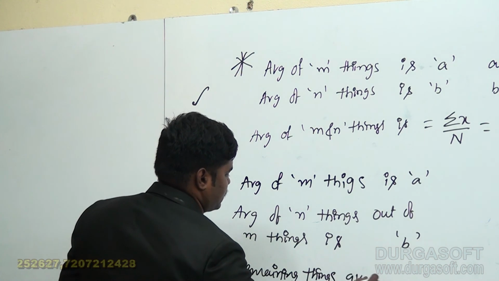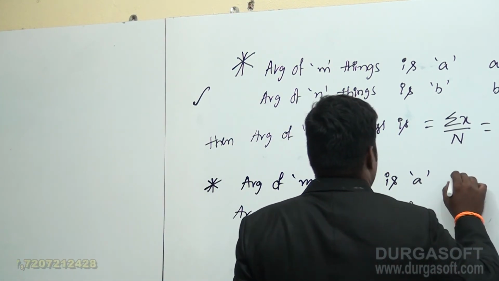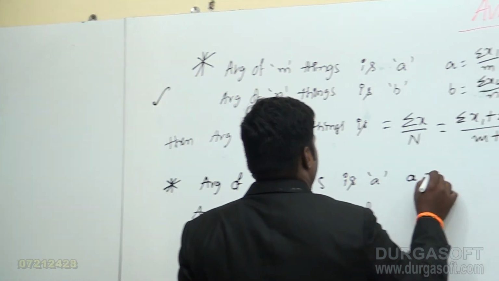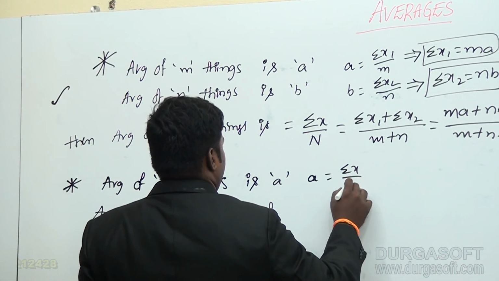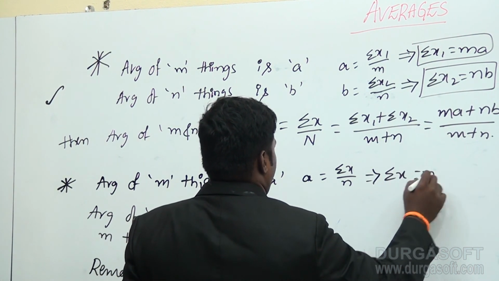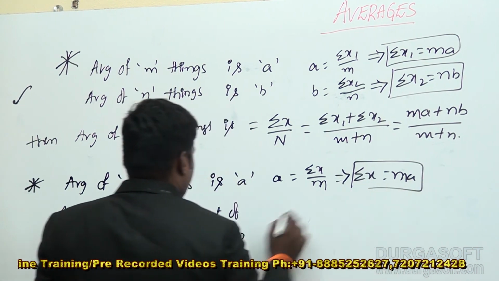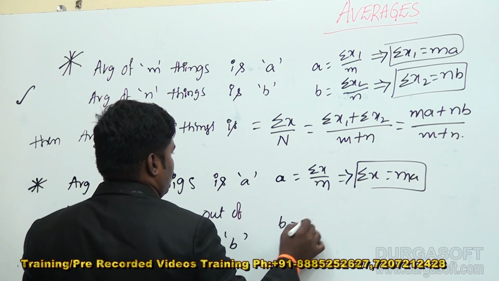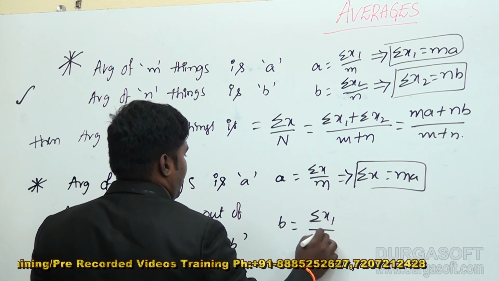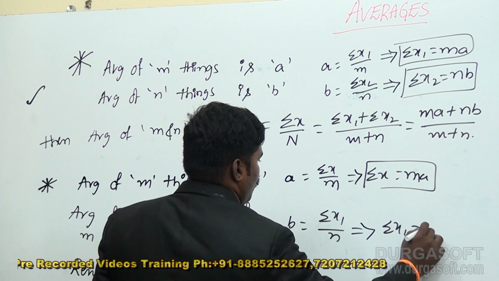The remaining things' average is equal to, look here, sum of items. Here A is equal to sigma x by m, so sigma x is equal to mA. And here B is equal to sigma x1 by n. You can get sigma x1 is equal to nB.